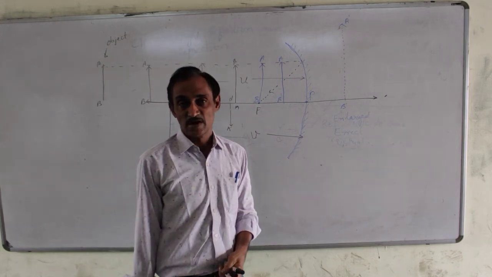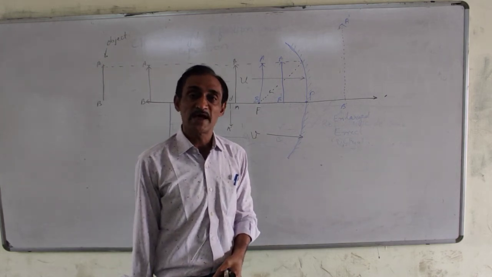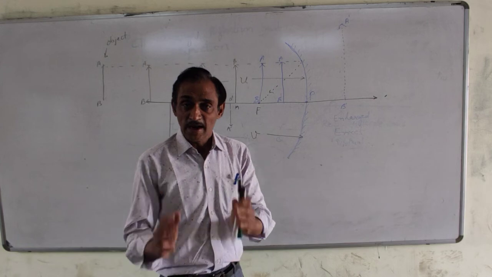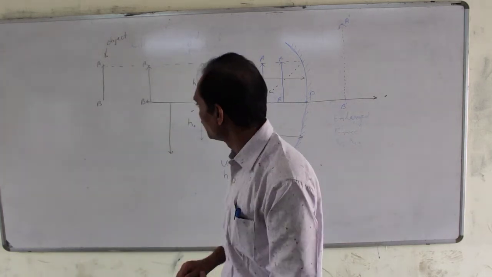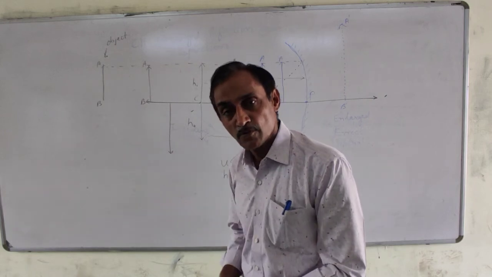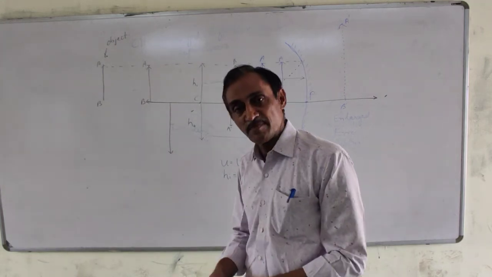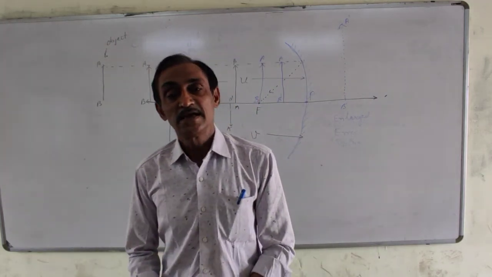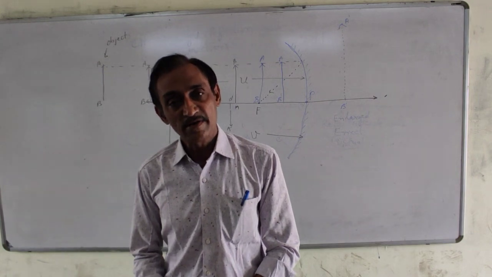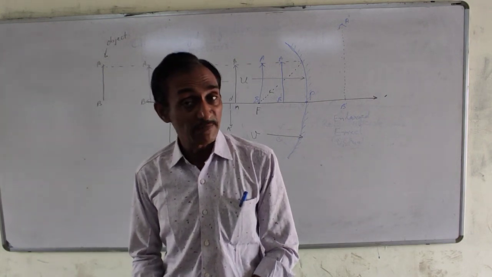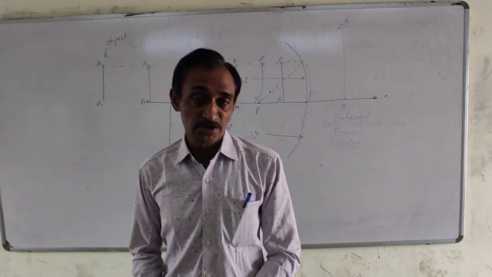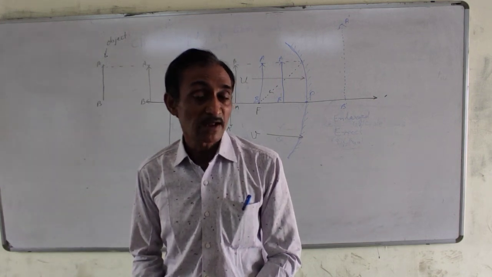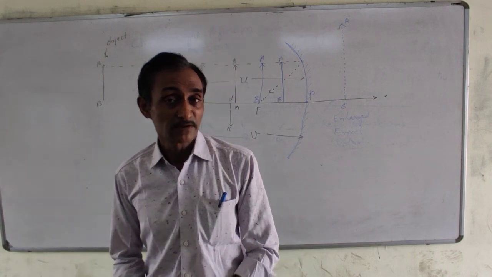for the image formation by concave mirror. A table is given in your textbook which gives you information about the position of object, position of image and the characteristics of image. You must learn this table by heart because many questions in board examination are asked regarding this topic. Thank you.